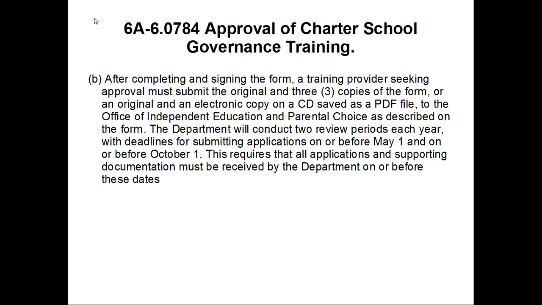After completing and signing the form, the training provider seeking approval must submit the original and 3 copies of the form, and an electronic copy on CD saved as a PDF, to the Office of Independent Educational Choice as described in the form. The department will conduct 2 review periods each year, with deadlines for submitting the application on or before May 1st and October 1st. The application and supporting documentation must be received at the department on these dates.